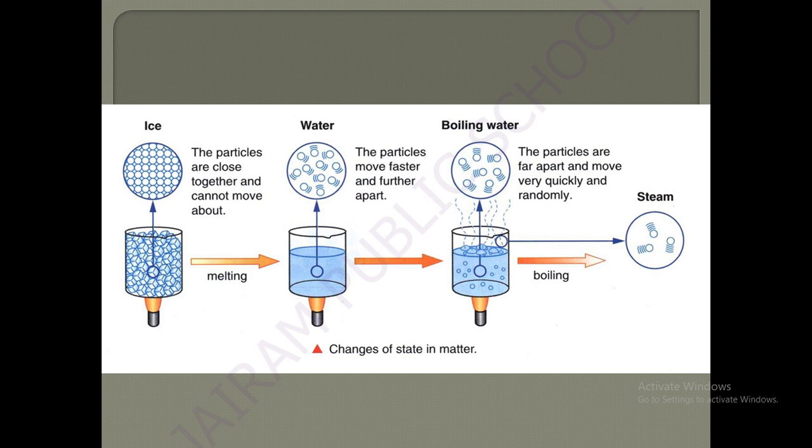If you boil that liquid water, the particles are very far apart and move very quickly and randomly. Finally steam is produced. So one state is converted into another: ice is converted into water, then into boiling water or water vapor, or steam. This is called change of state, and it is a reversible reaction.